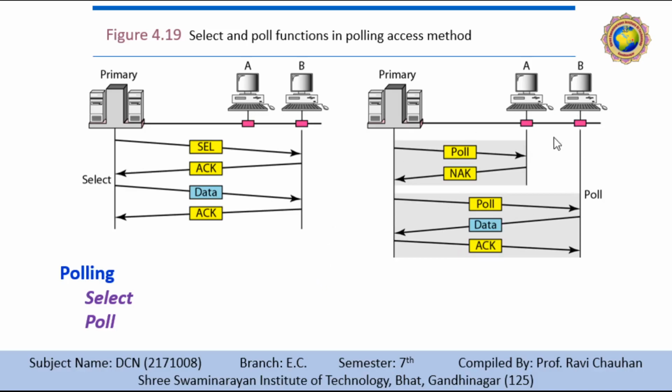So let's take this example. In the first case, it gives a poll to the first secondary A, and it gives a negative acknowledgement, which means there is nothing to send from secondary A, so it does not want any frame to send. Our primary then puts a poll to the next secondary, B, and it has some data, so it will send it, then our primary gives the acknowledgement to receive the data. So it is the select and poll function.